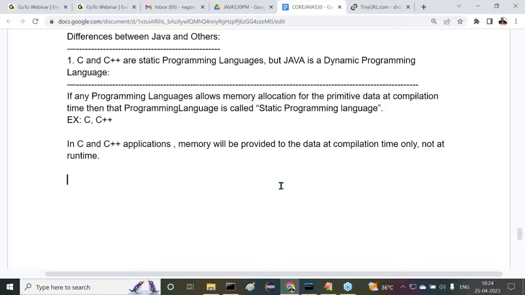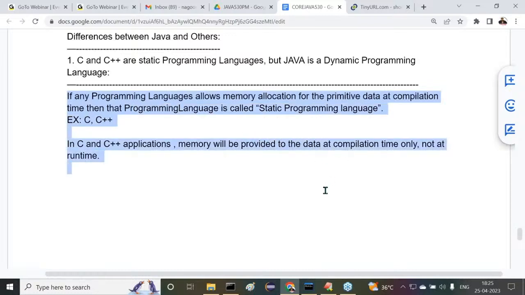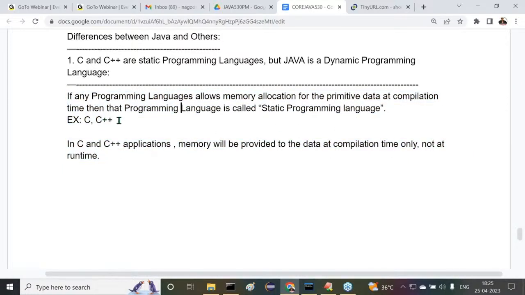Memory will be allocated for the data at what time? Compilation time only, not at the runtime. Understand it clearly. I'll give diagrammatic representation also. Don't worry for it. But first of all, let me give the definitions. After that, we are going to see internal content here. Right, sir. What is static programming language? If any programming language allows memory allocation for the primitive data at a compilation time, then that programming language is a static programming language. Examples are C and C++. In C and C++ applications, memory will be provided to the data at compilation time only, not at the runtime.